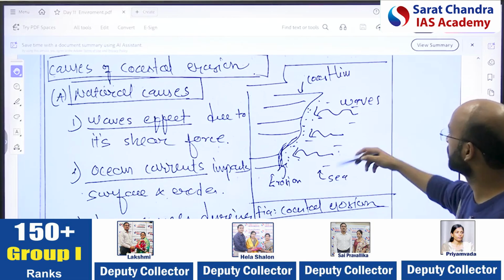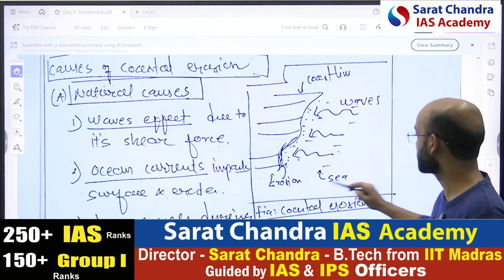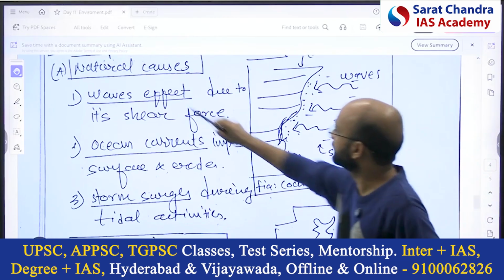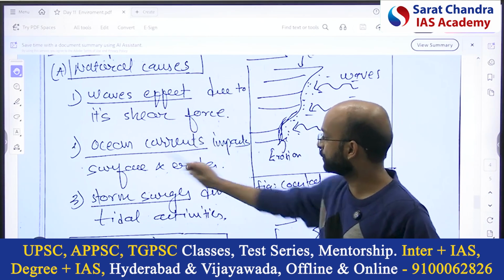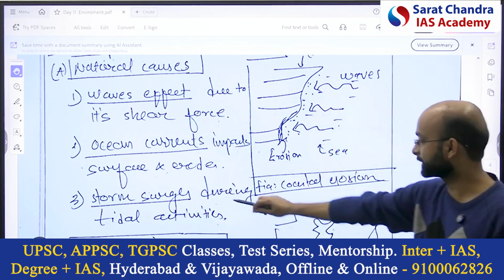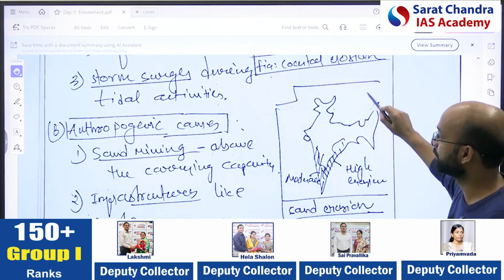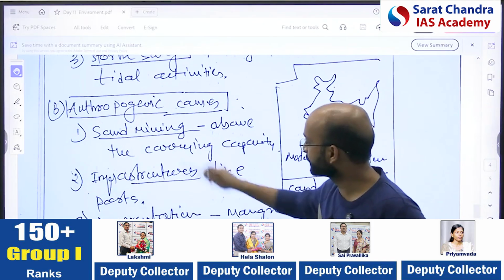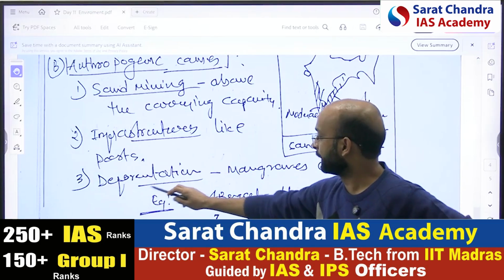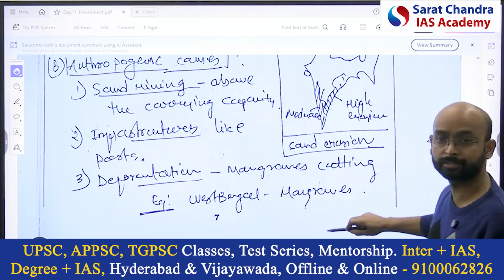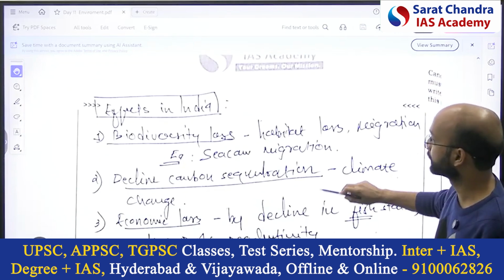Natural, here also a small diagram: waves are there, erosion is happening, this is sea, this is coastline, not a difficult one. Okay. Then natural causes: wave effect, ocean current, storm surges during tidal activities. They erode, that is the natural one. Anthropogenic means like sand mining, infrastructure like ports, deforestation, mangrove cutting like in West Bengal, Sundarban.